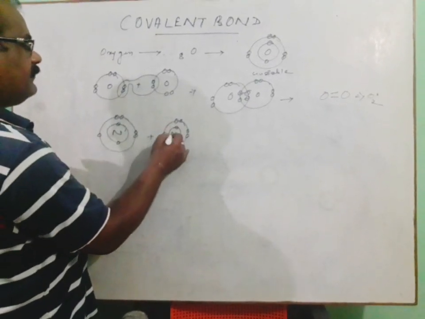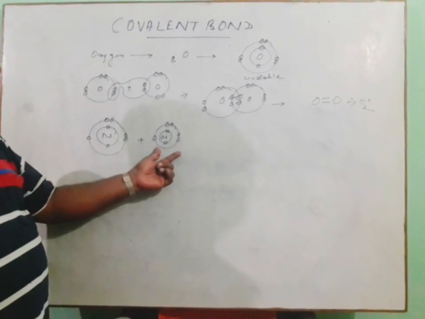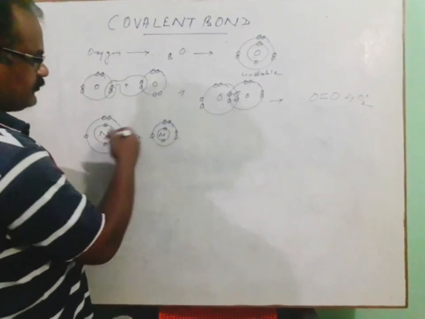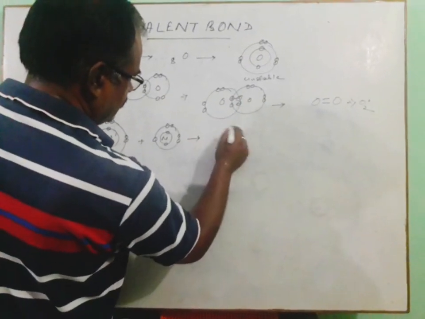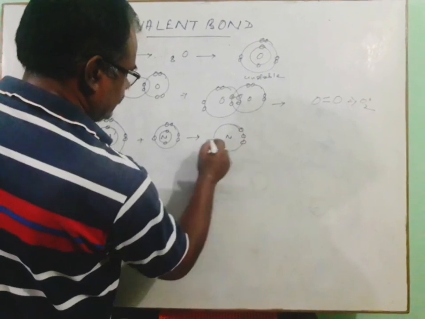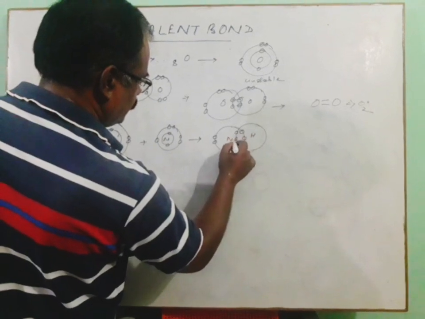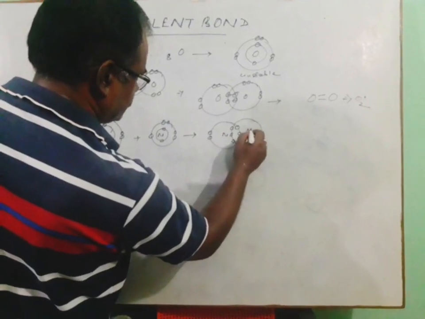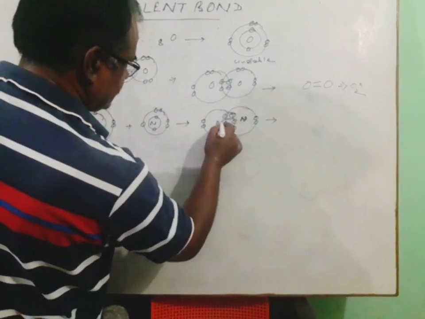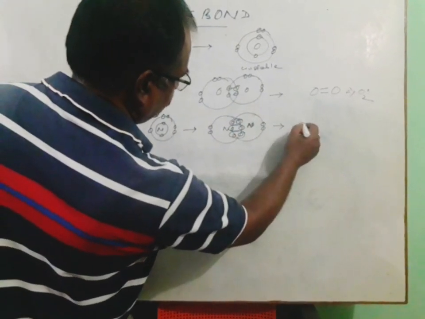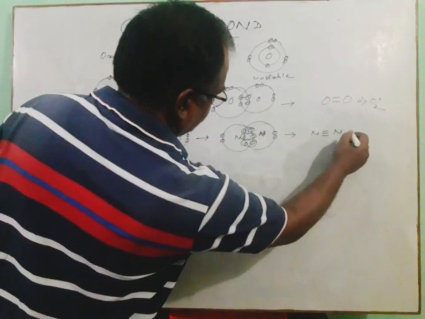As you know, in case of the nitrogen atom, the atomic number is 7, and it has 5 valence electrons. So when one nitrogen atom combines with another nitrogen atom, 3 electrons have to be shared with 3 more electrons of that other nitrogen. Therefore there are 3 shared pairs of electrons, and there will be the formation of a nitrogen to nitrogen triple bond, giving the nitrogen molecule.